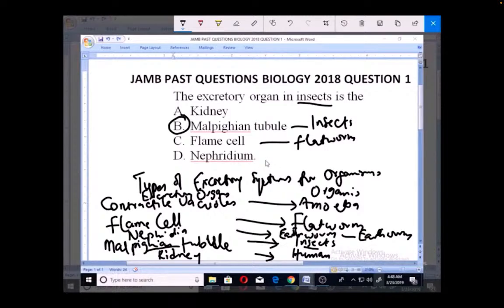Nephridium is the excretory organ for earthworm. And kidney is the excretory organ for human. That is what you and I use as our excretory organ. So the right option for the answer is Malpighian tubule, which is the excretory organ for insects. Thank you.